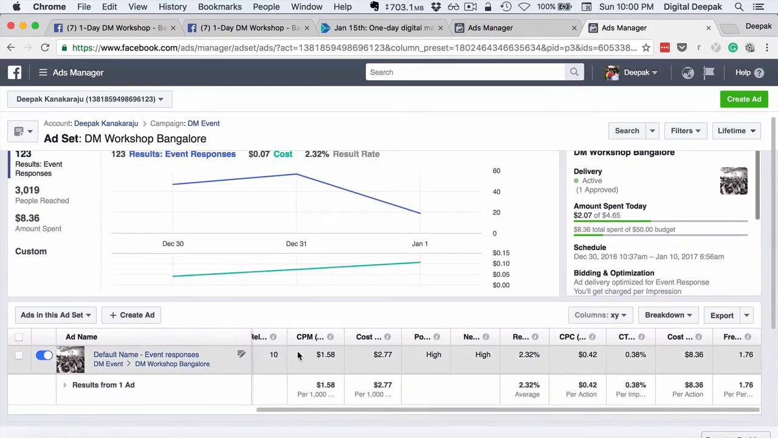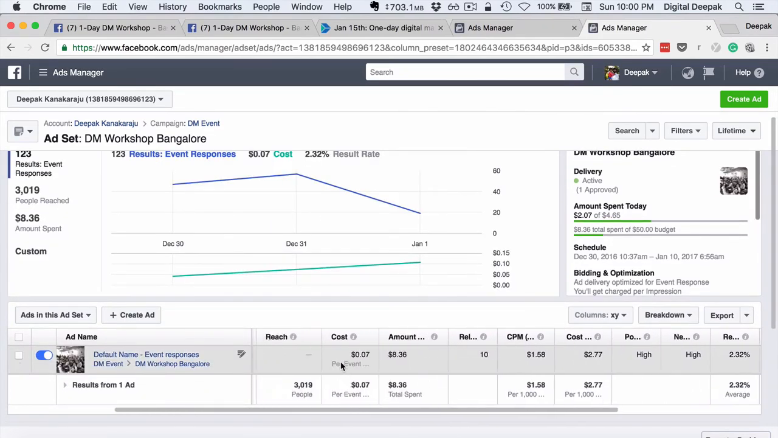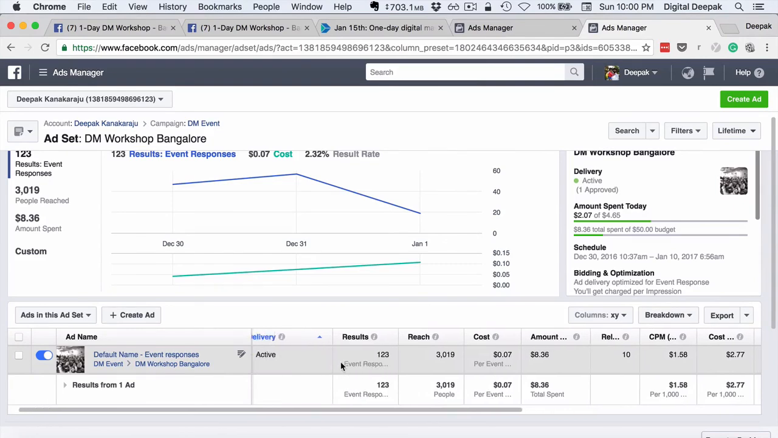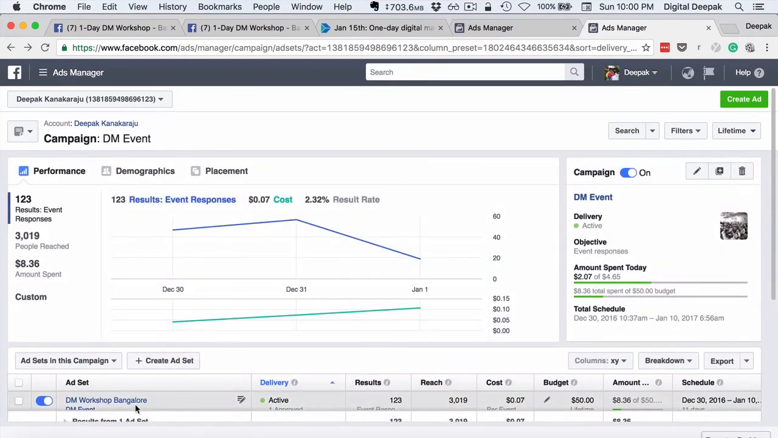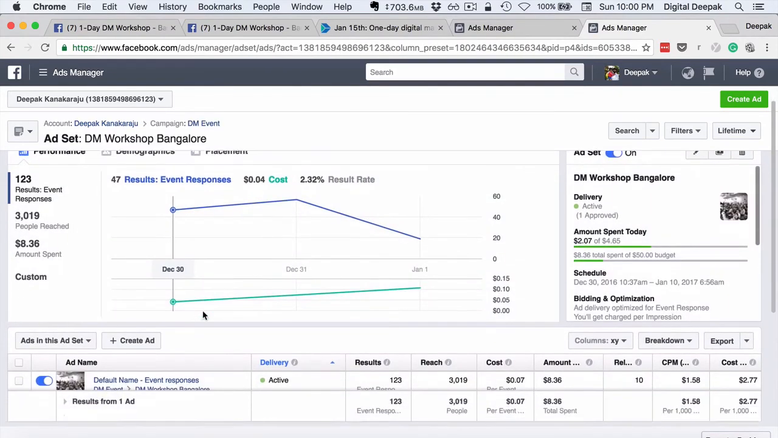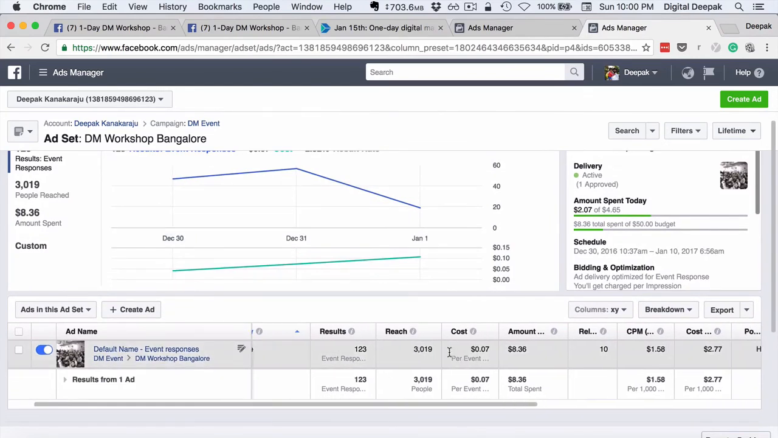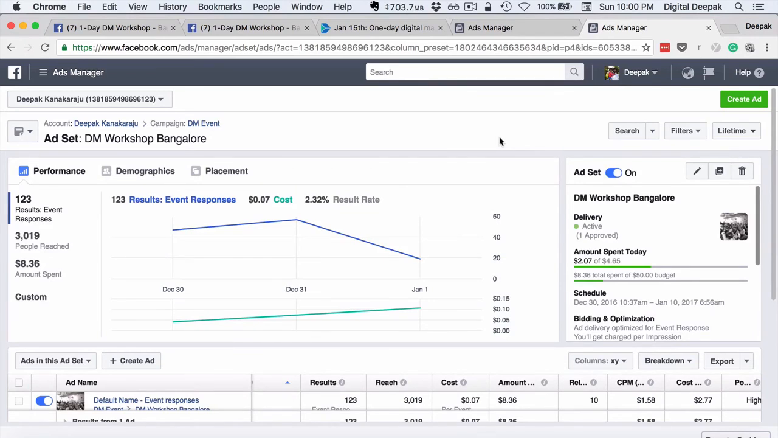Then I can see it at the ad group level. So this is the ad. So here I can see the relevance score. The score is 10 because it's very targeted. What I have done is that I am showing the ad only to the people who are in Bangalore and only to the people who have visited my website in the past 180 days. So that's how you create event pages and create event ads to boost attendance for your event.